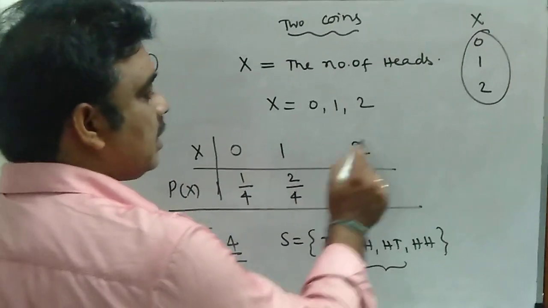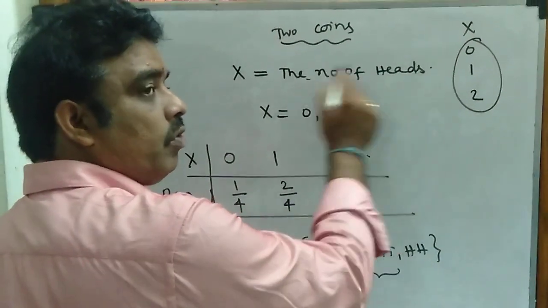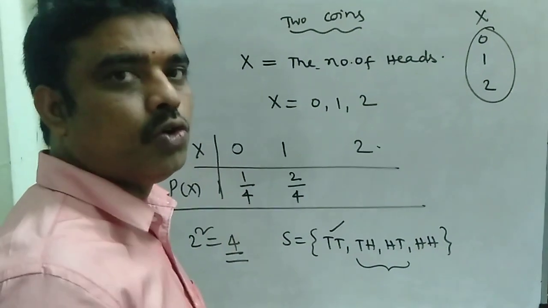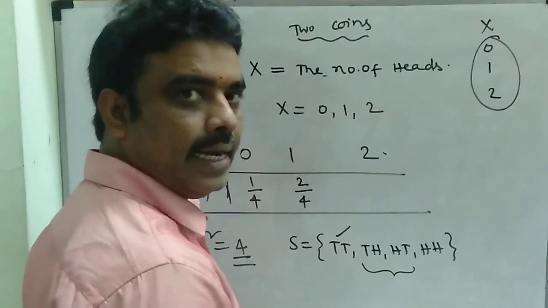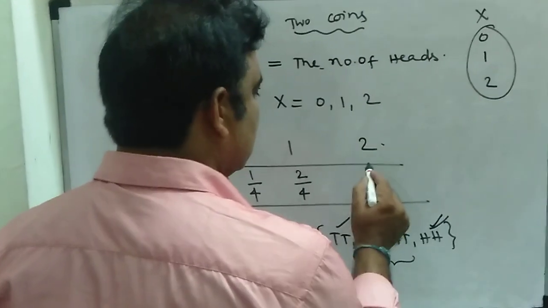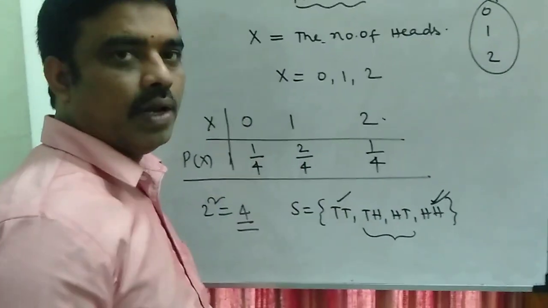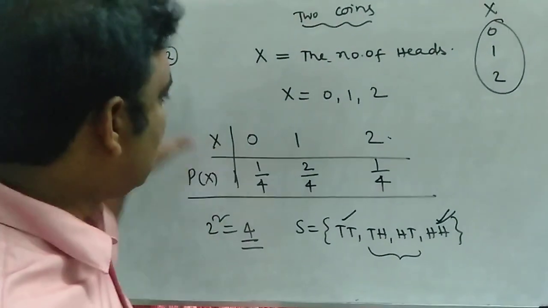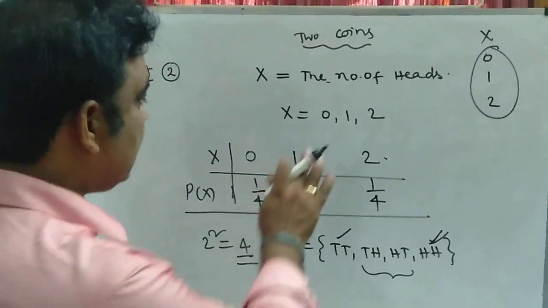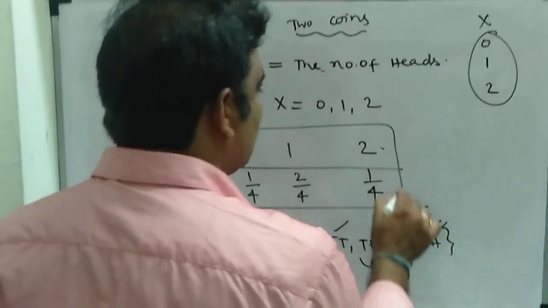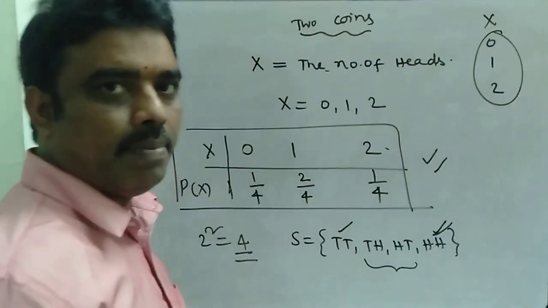Last one, P of x equal to 2. The number of heads equal to 2 means the 2 coins should show head, head. So that is only one case out of 4 cases, that is 1 by 4. Here I am writing the possible values for x and its probabilities. So this is called the probability distribution of the random variable capital X.